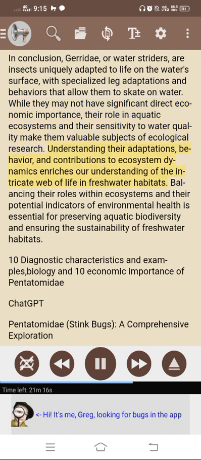Understanding their adaptations, behavior, and contributions to ecosystem dynamics enriches our understanding of the intricate web of life in freshwater habitats. Balancing their roles within ecosystems and their potential as indicators of environmental health is essential for preserving aquatic biodiversity and ensuring the sustainability of freshwater habitats.